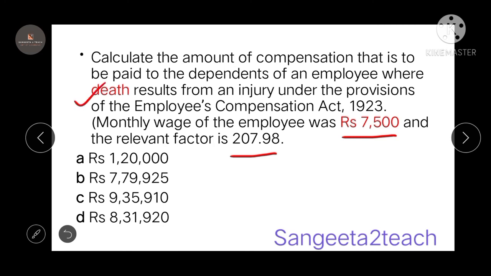So this is death. We are going to consider 50% of the monthly wage into relevant factor. The monthly wage is 7,500, which is less than 15,000. Whenever the monthly wage is less than 15,000, we consider the original value of the monthly wage. So we are going to consider 7,500 only. And the relevant factor is 207.98. Let's see the solution for this.